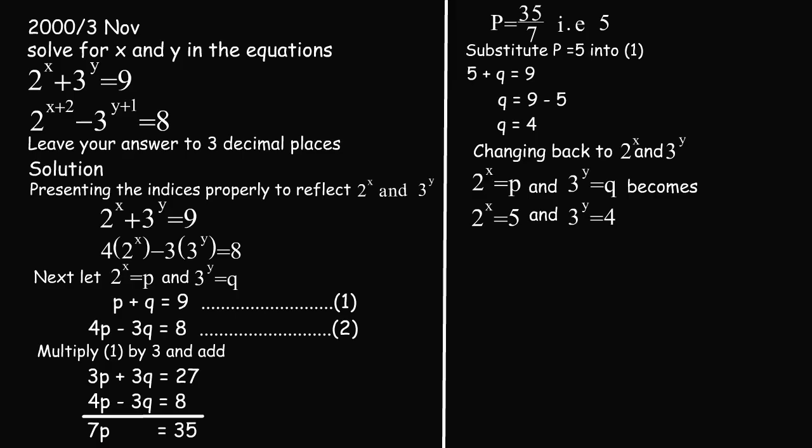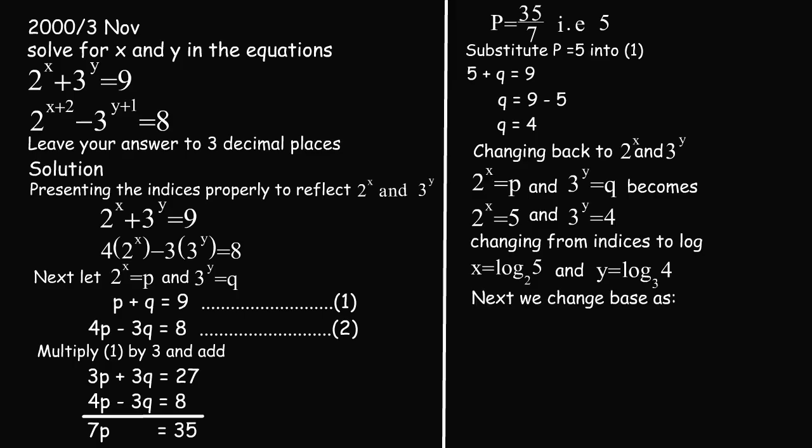Now to be able to get s and y, we have to change from indices to logarithm. s becomes log base 2 of 5 and y becomes log base 3 of 4. Next, we have to change the bases. So our equation becomes s equals log 2 of 5, which is also equal to log 10 of 5 divided by log 10 of 2, and the same thing for y. y becomes log 10 of 4 over log 10 of 3.